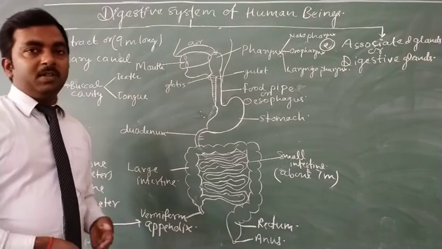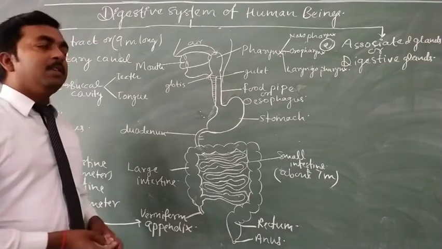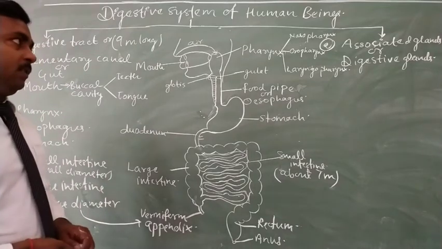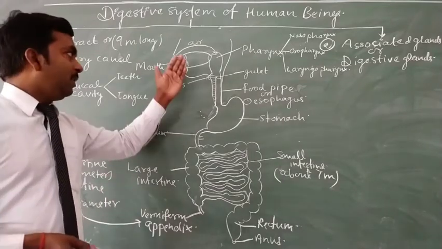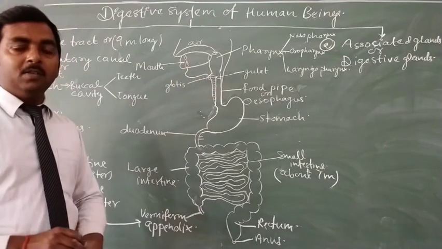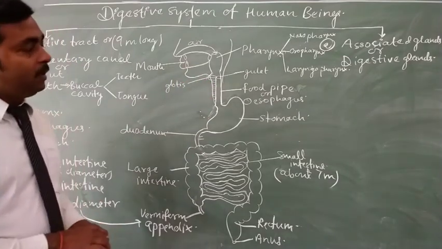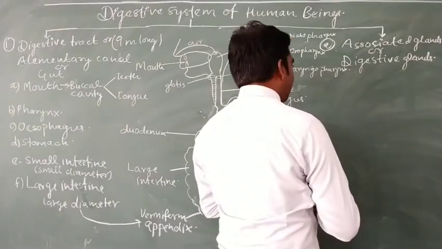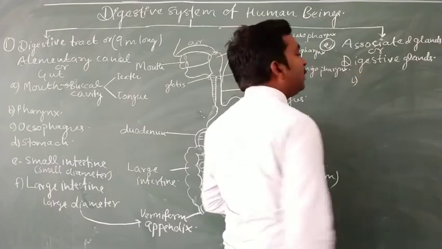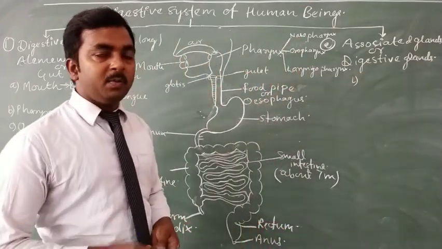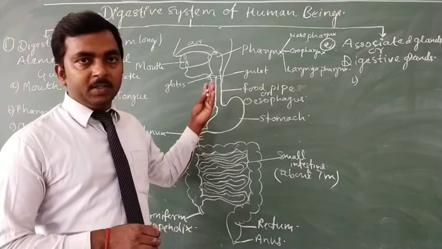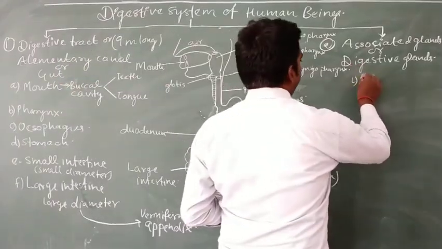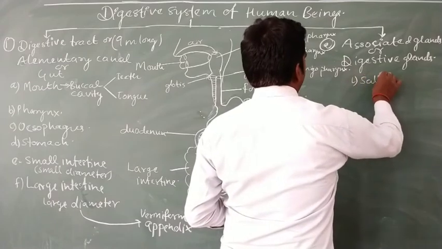And the digestive system also contains the digestive glands or associated glands. These are called associated glands because they remain attached to the alimentary canal. So we will also discuss the associated glands or digestive glands. Digestive glands consist of various exocrine glands which are present at different places in our alimentary canal. So the first digestive gland is known as salivary gland.